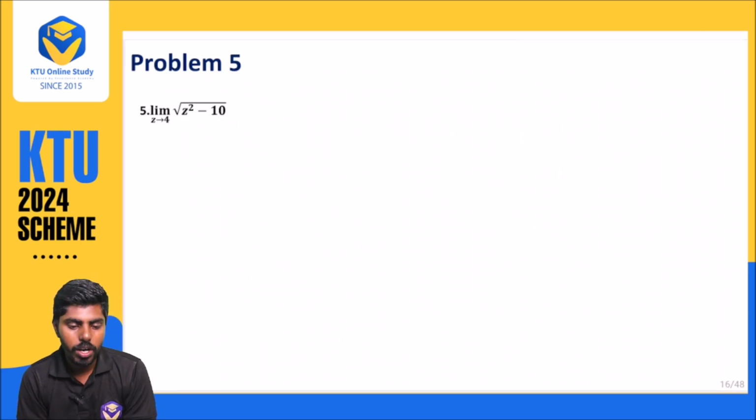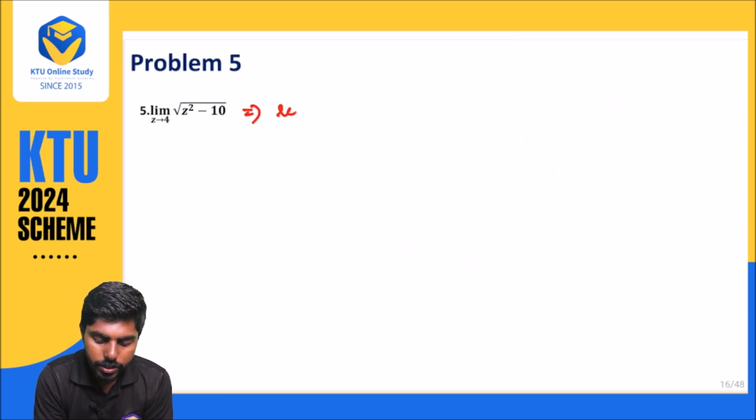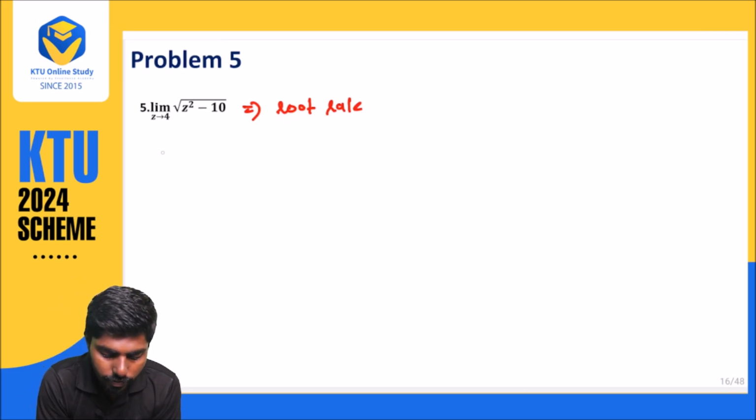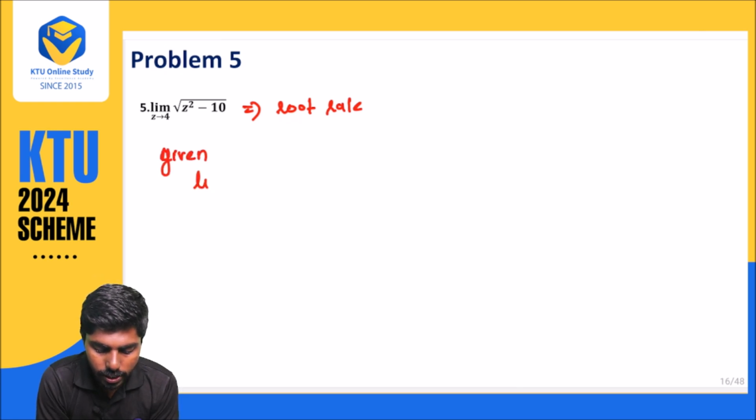Fifth problem. If you observe, we know this. This is a root rule formula. Just by observing, you can identify it is a root rule. So the first step is given: limit z approaches 4 of the square root of z square minus 10.